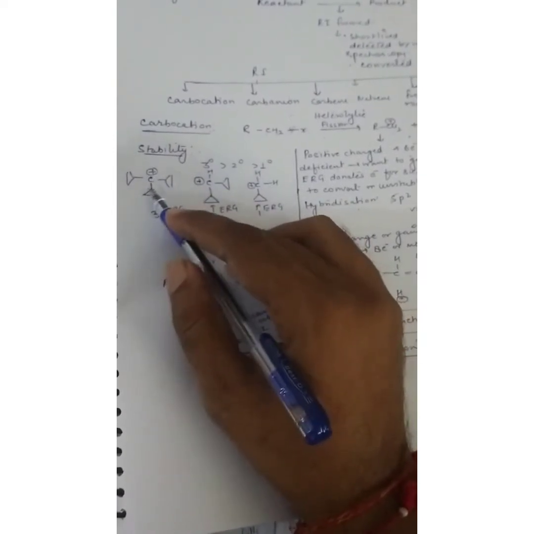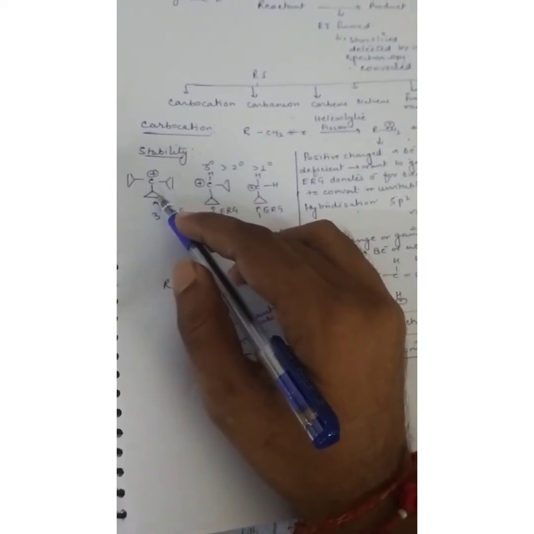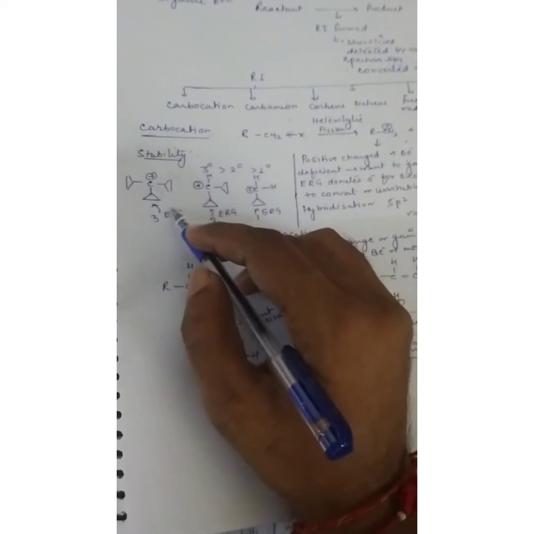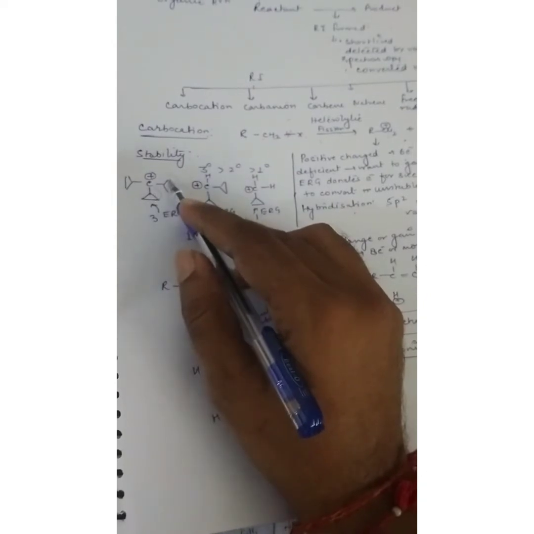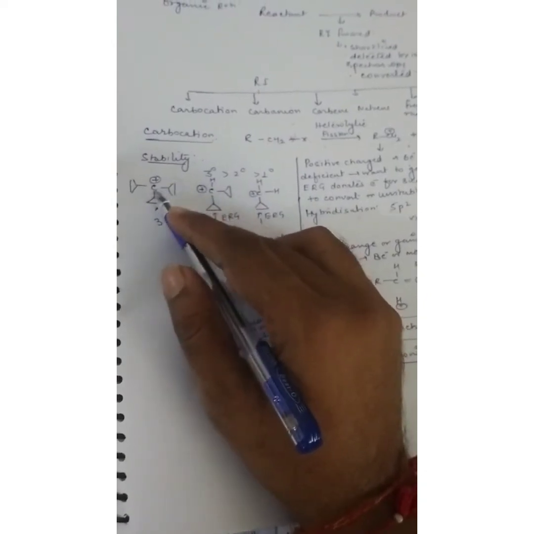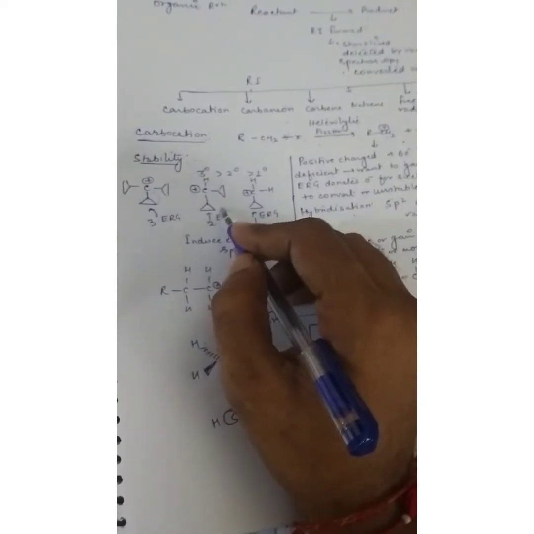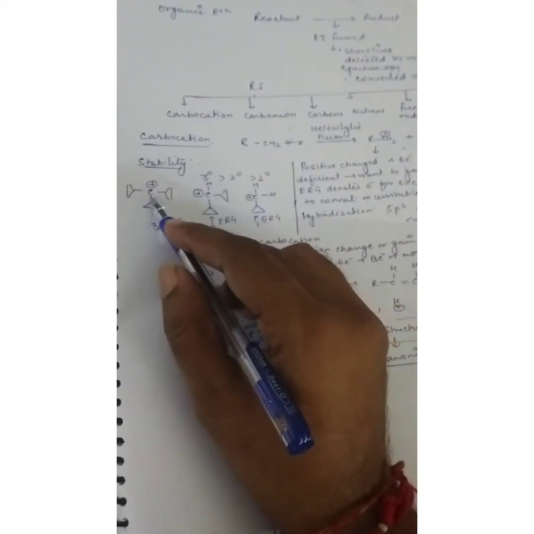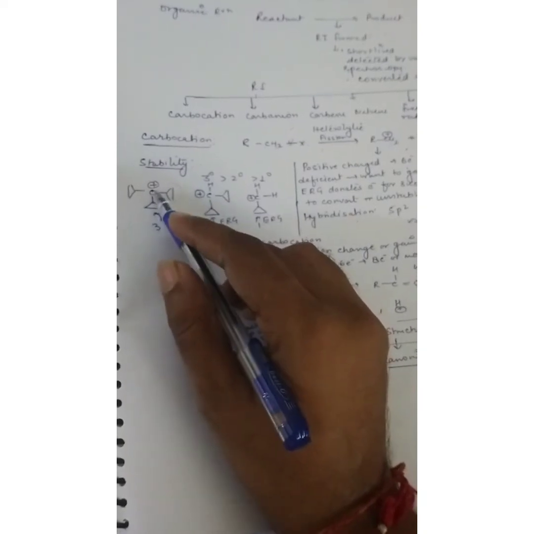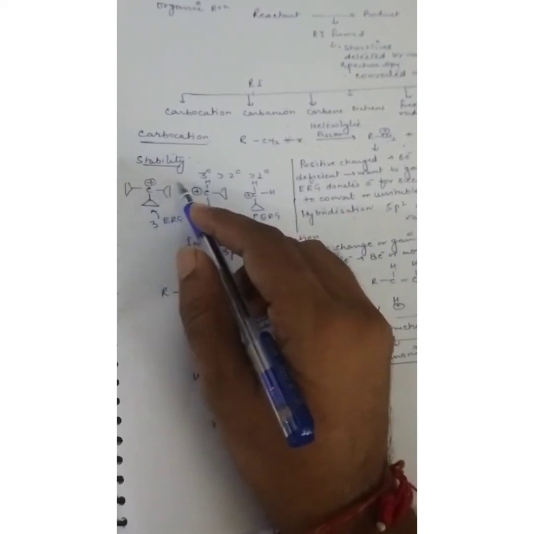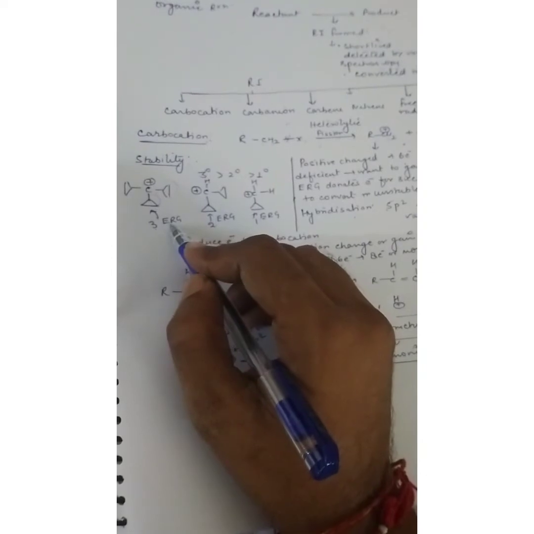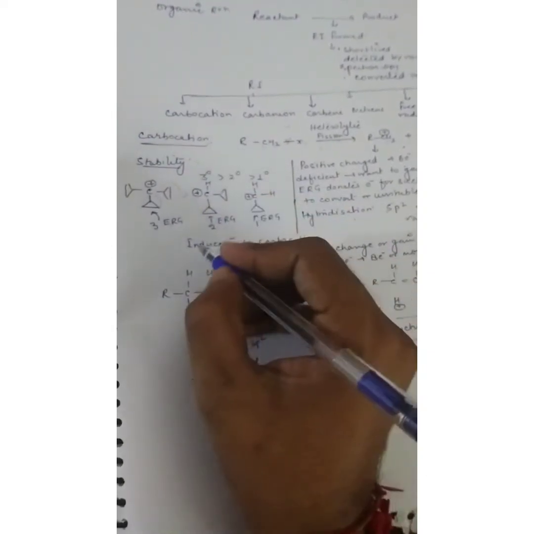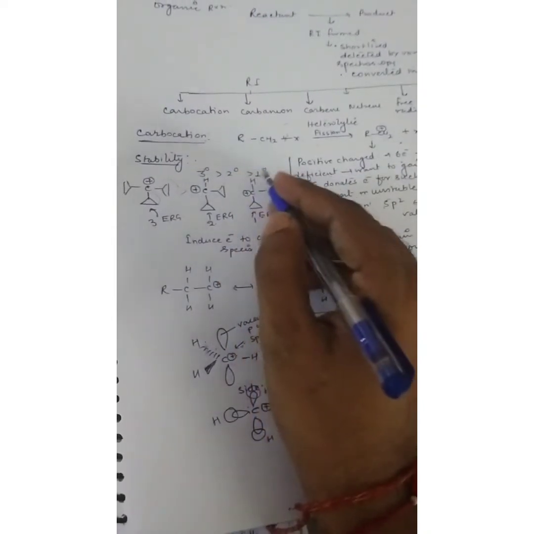These groups, this is cyclopropyl, and it acts as an electron releasing group, meaning it gives electrons to the carbon plus. If these species give electrons to the C plus, then it is converted to a stable form. Here there are 3 electron releasing groups, and there is 2 and there is 1, so the stability order will be 3 to 1.